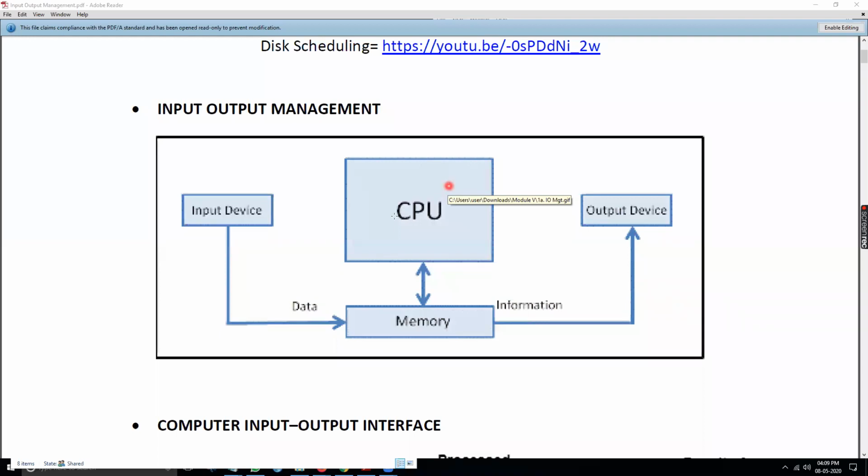So when we talk about a control unit, what it is doing is it retrieves whatever instructions we are giving, and it tries to decode those instructions. It also retrieves and stores the data in the memory. So this is what the CPU does.